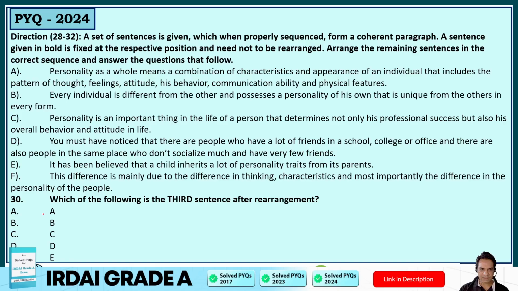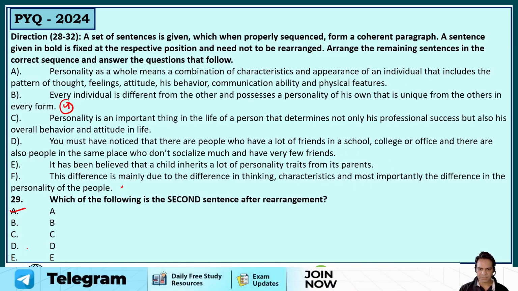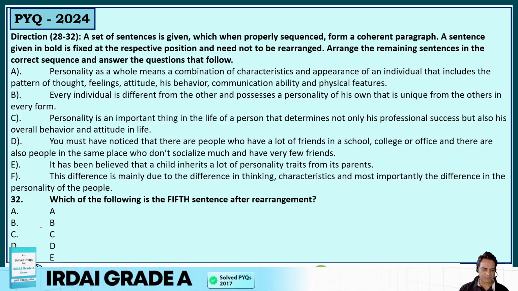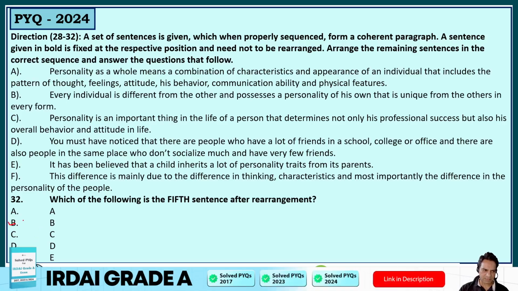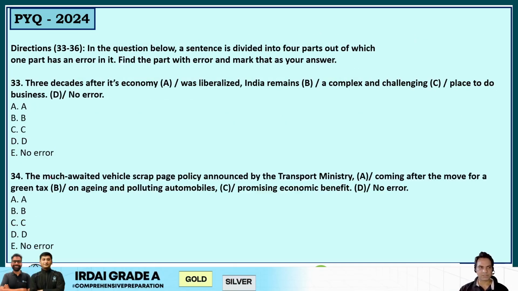What is the third sentence? CAE. Right, so E is the third sentence. Then CAEDBF. Okay, then the fourth sentence, CAED, so D is the fourth sentence. And then the fifth, CAEDB, B is the fifth sentence. And the sixth, last, is option number F. So that was the rearrangement. Let's come to the next set of questions, guys.